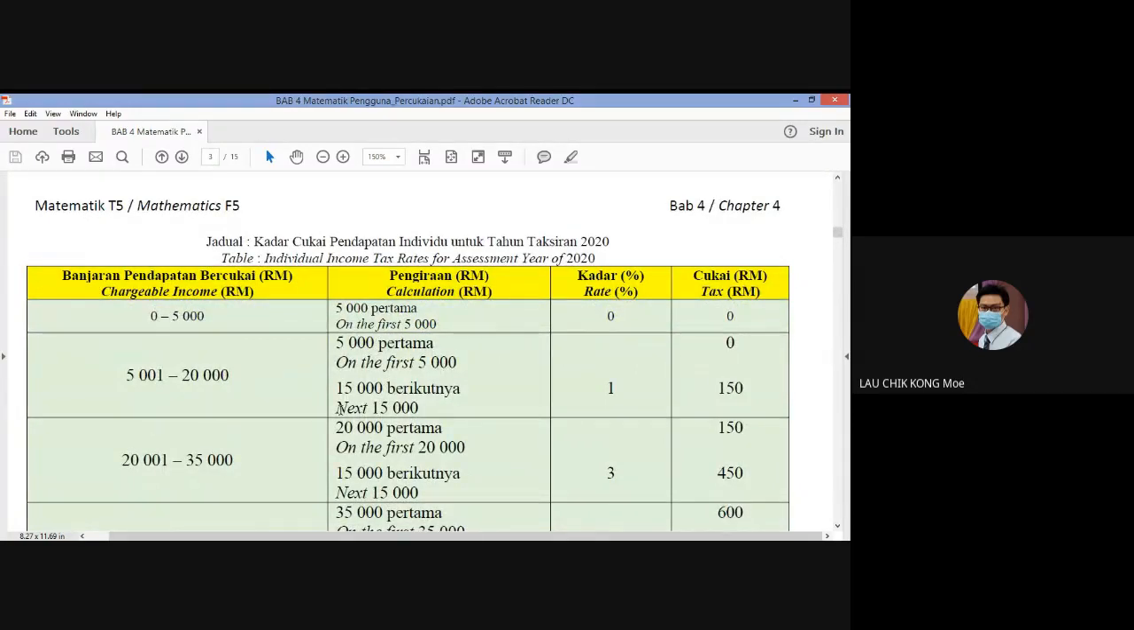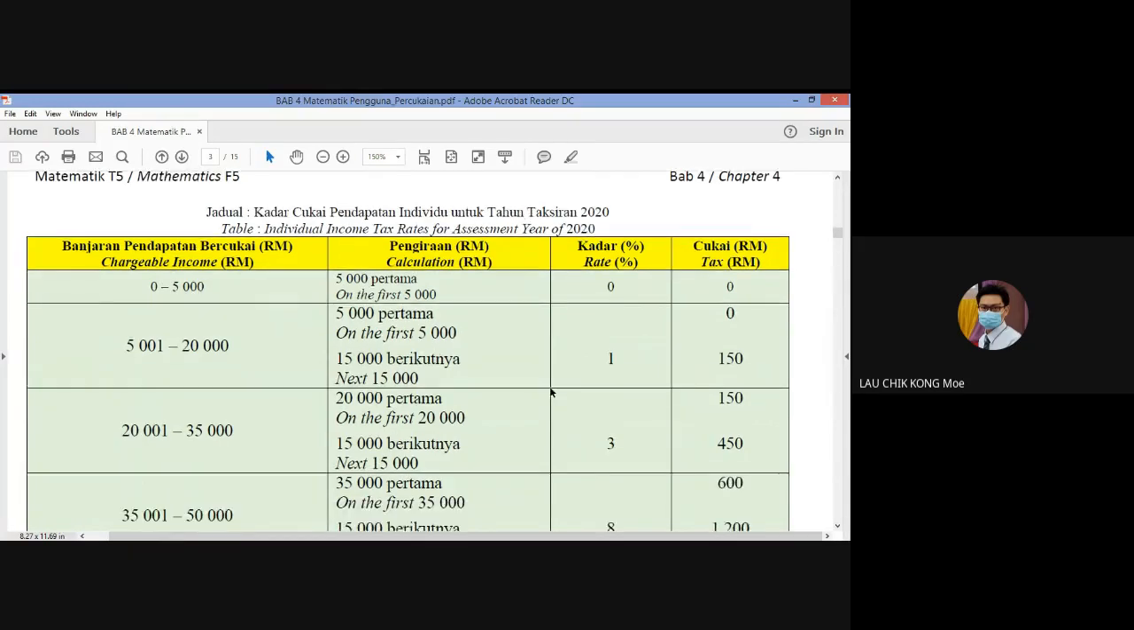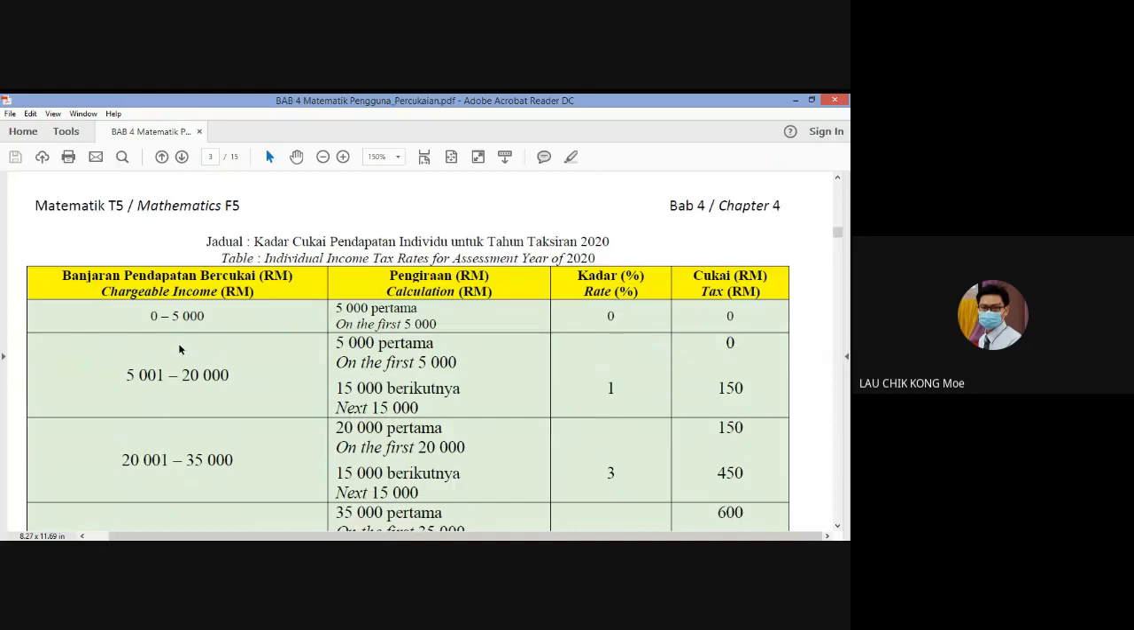We can see it. Maksudnya saya akan cari satu contoh lah. Dan kita boleh tengok. Okay, if your chargeable income is 0 to 5,000 ringgit, so first 5,000, ini satu tahun baru 5,000. Maksudnya satu bulan mungkin 400 lebih sikit. Kalau gaji yang begitu rendah, memang tidak perlu kena cukai. The rate of the tax is 0. Zero. Ini gaji kalau rendah sangat, memang tidak ada cukai.